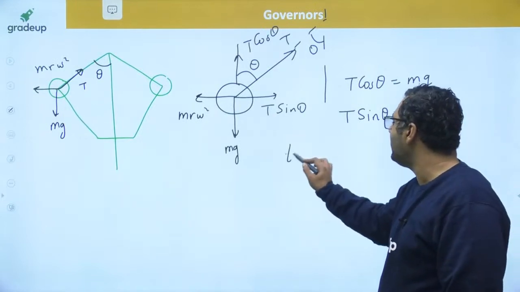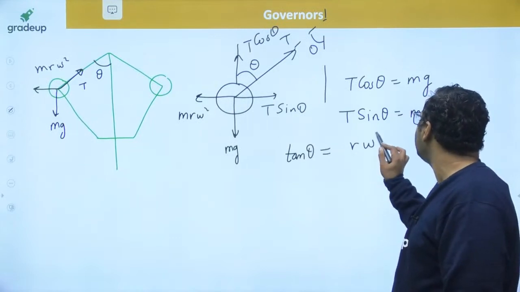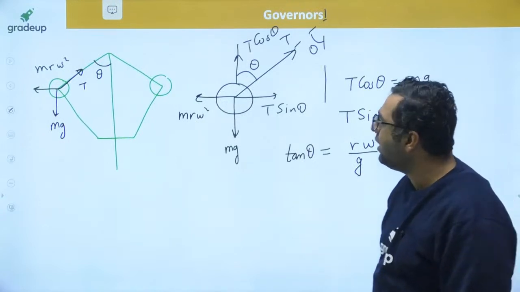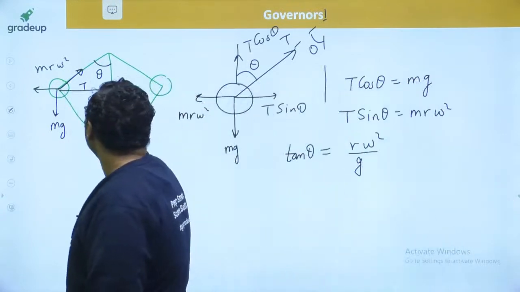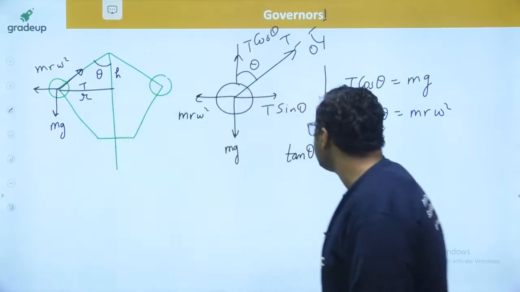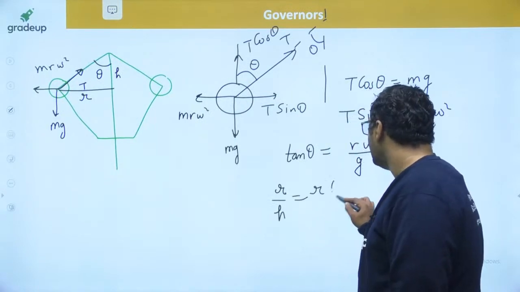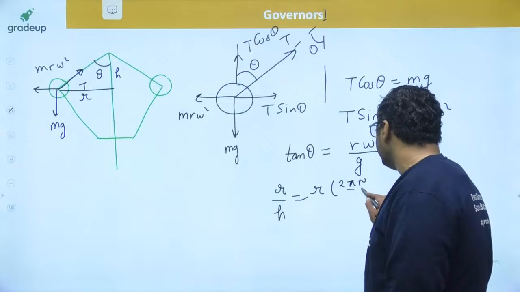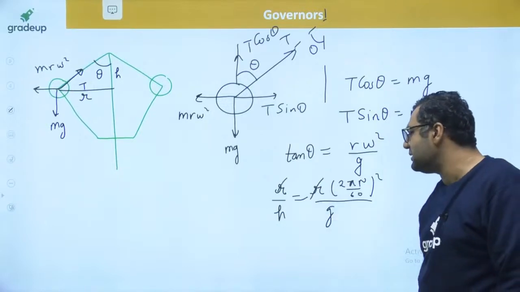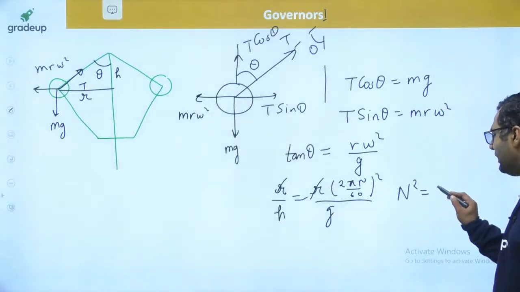Dividing 2 by 1, you will get tan theta equals r omega square upon g. When we talk about tan theta, if this is theta, this is height h, and this is r, you can write tan theta is r by h. So r by h equals r times omega, where omega is 2 pi N by 60, squared, divided by g. From here r gets cancelled out, and you get N square equals 895